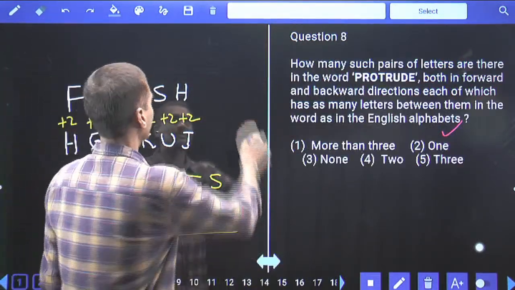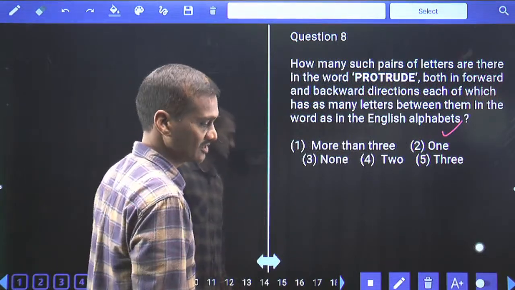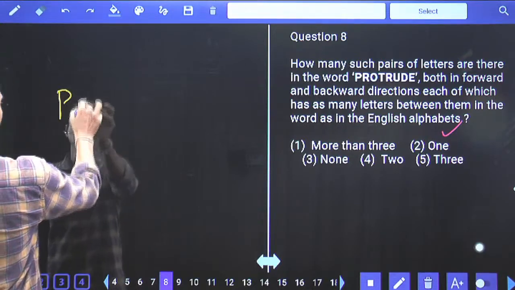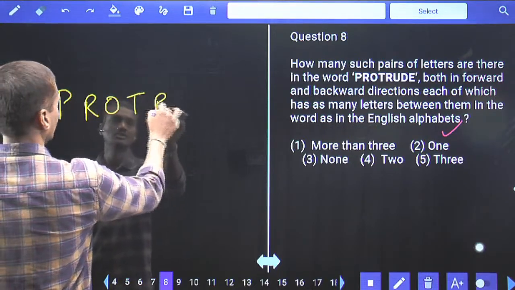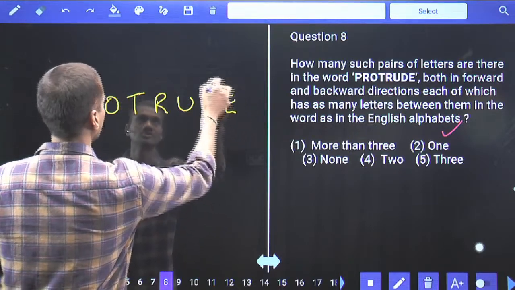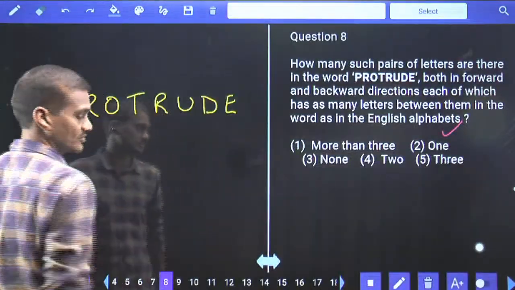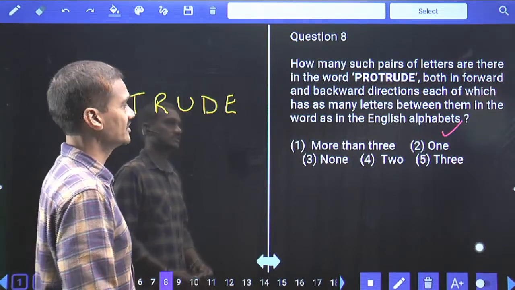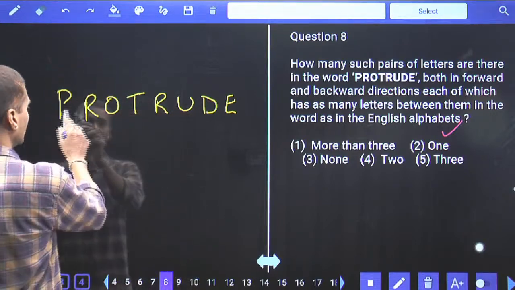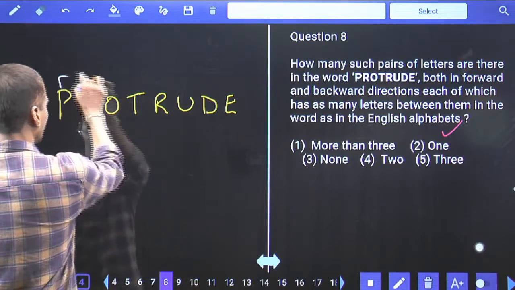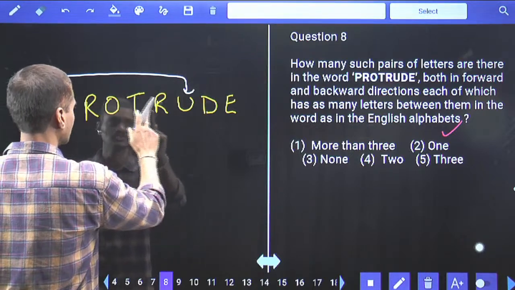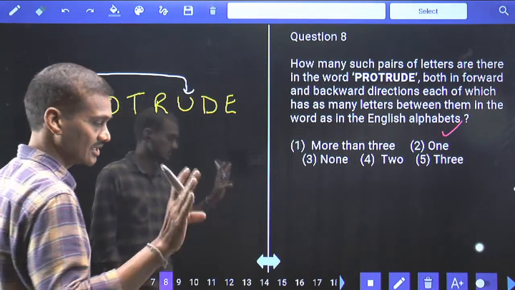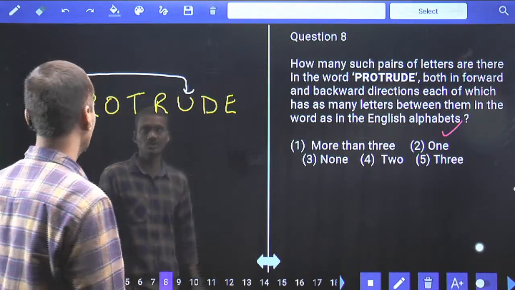Then coming to the 8th one. Now in this question number 8, it is based on pairs. How many such pairs? P-R-O-T-R-U-D-E. Now protrude is the word. In this word protrude, how many such pairs of letters are there, each of which has as many letters between them as they have in the English alphabet? Starting from P, Q, R, S, T, U. If you observe here, between P and U there are 4 letters. Hence in the English alphabetical order also between P and U we have only 4 letters, isn't it?